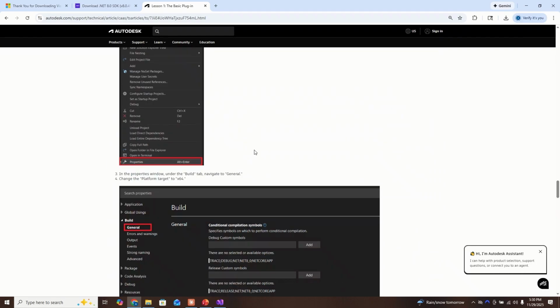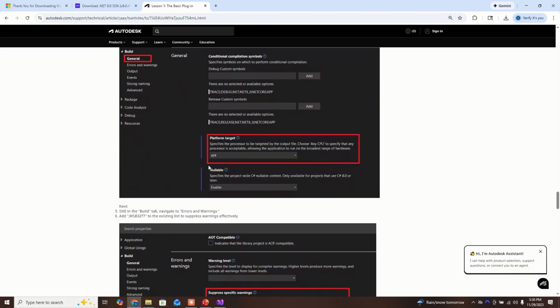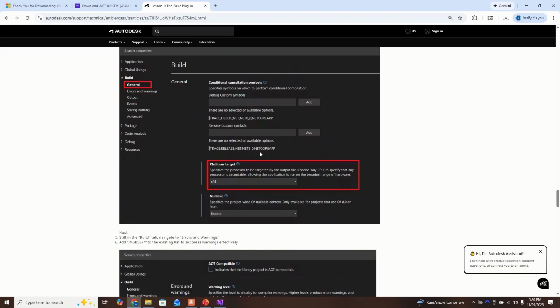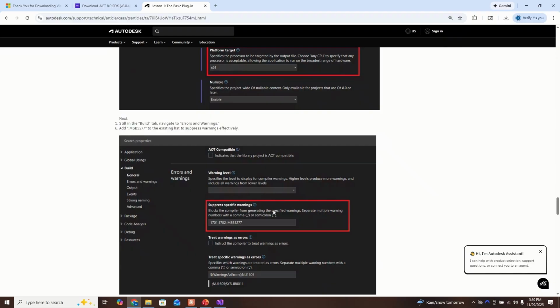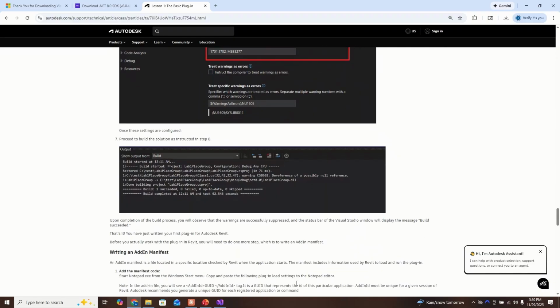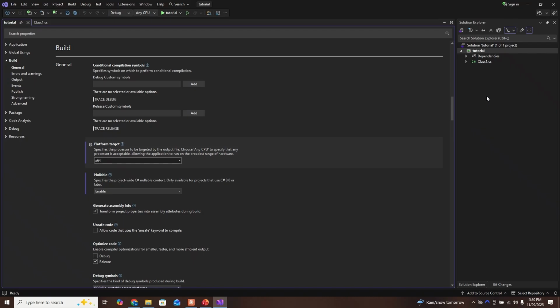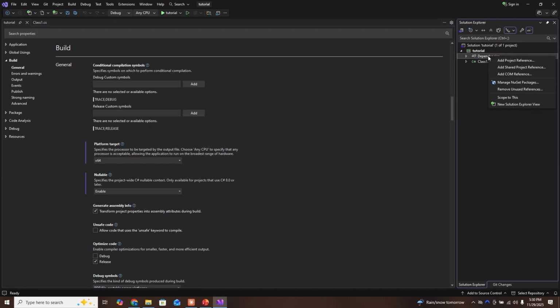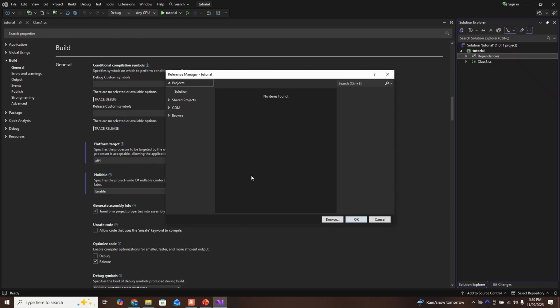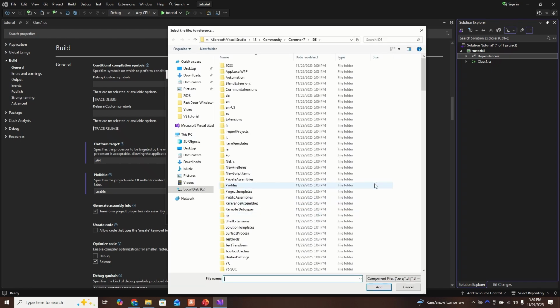Let's see where that is on the website. Yep, times 64. They also say to do the warning suppression, but this is totally unnecessary. Then what you also do is you go to dependencies, right click, you add project references, and every single project you do, you're going to need to use the Revit API.